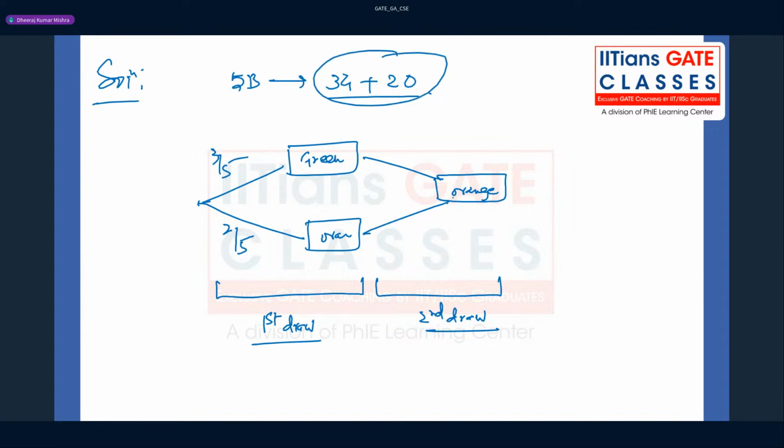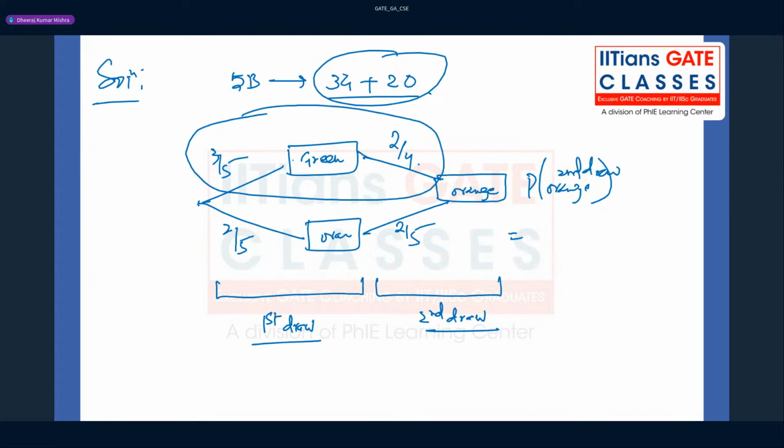So the probability of drawing an orange ball is going to be 2 by 4. Now, if the first was an orange ball, you have kept back the orange again, so the number of balls is the same, so it will be 2 by 5 only. In this case 2 by 4, in this case 2 by 5. Now, for the probability of getting orange in the second draw, just multiply these probabilities, guys. These are the branch probabilities. You can multiply them and add them.